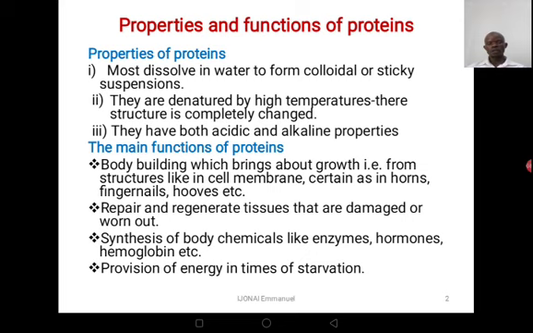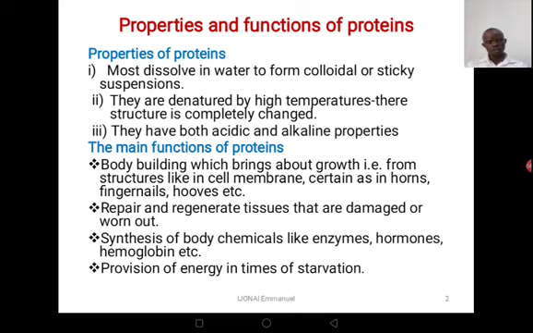Then we also have synthesis or manufacturing of body chemicals. What are these body chemicals? We have enzymes, we have hormones, then we also have hemoglobin. Where do we find the hemoglobin? The hemoglobin is found in the red blood cells, and we are going to see that when we shall be looking at transport. Then proteins can also be used for provision of energy in times of starvation.